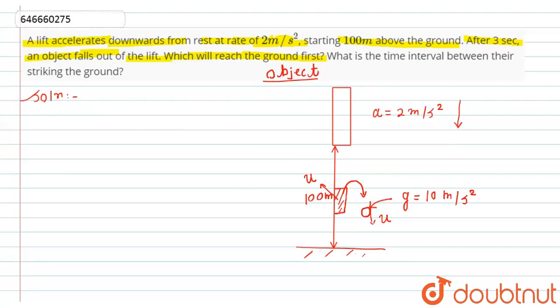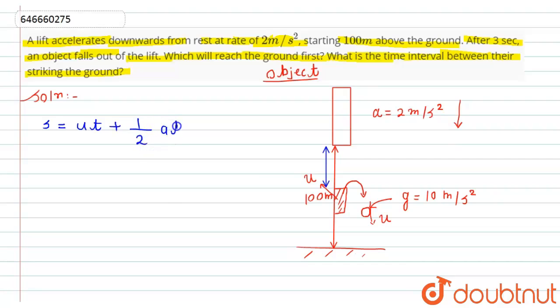Now the second thing which is asked here is, what is the time interval between their striking the ground? For this, first of all we need to find the distance the lift has already covered in 3 seconds. According to the diagram, we will find this distance, which I have denoted by the blue arrow. This can be found using the equation s equals ut plus 1/2 at square.